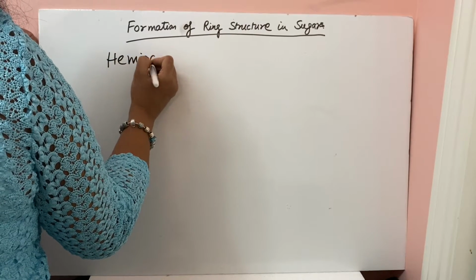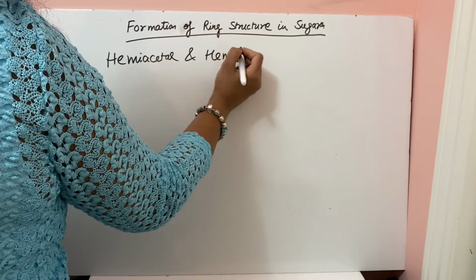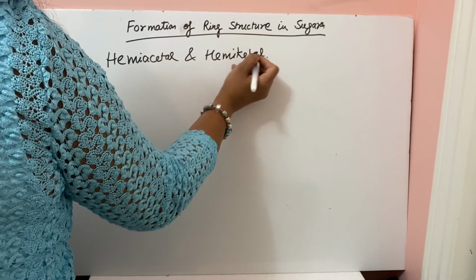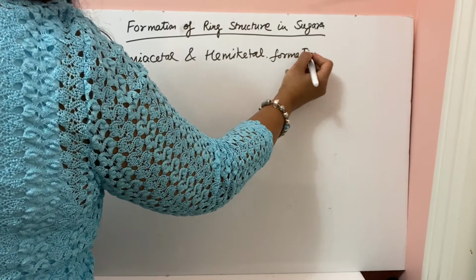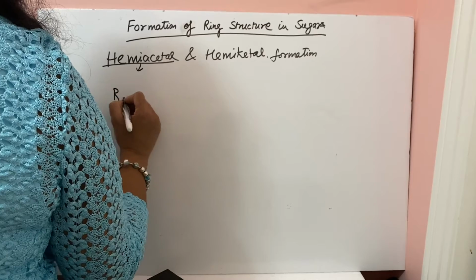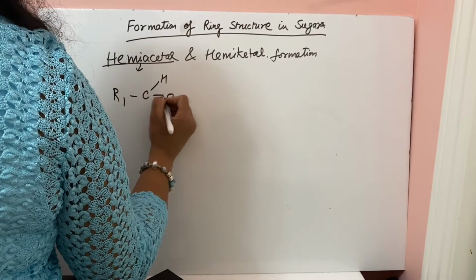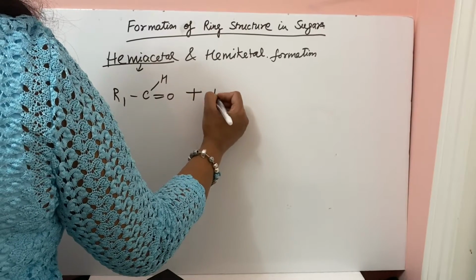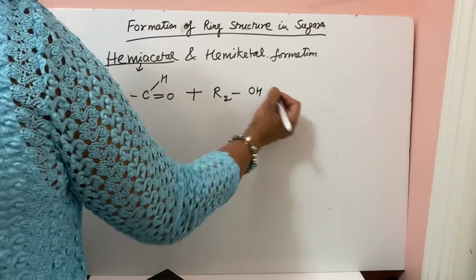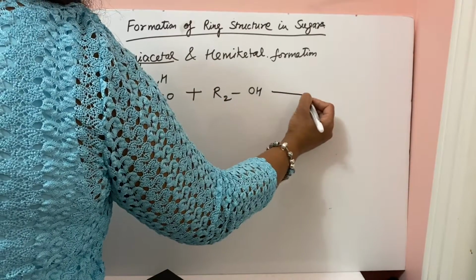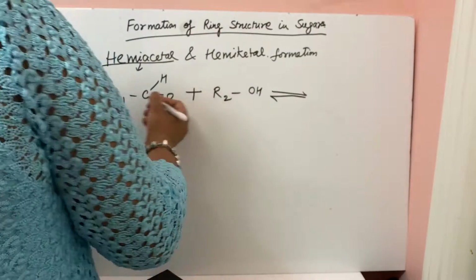Hemiacetal and hemiketal formation. Hemiacetal formation, where an aldehyde molecule reacts with an alcohol. So this is your aldehyde, this is your alcohol. Hemiacetal is formed. So what happens?